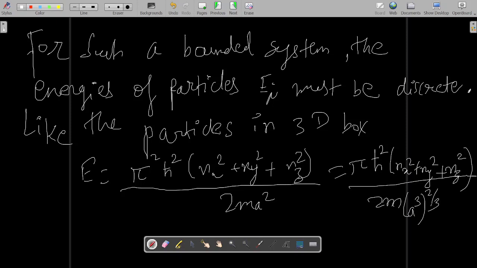So this 3 and this 3 will cancel out and it will give you 2 again. Like that I have written it.